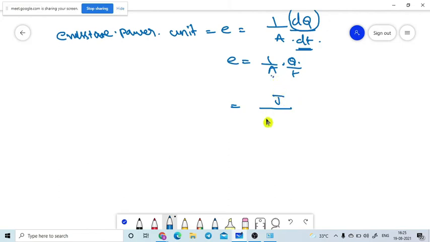What is the area unit? Area unit is meter square. What is the time unit? Second. So joule per meter square second is the unit. Otherwise, joule per second is one particular unit. What is that one? Watt. Watt per meter square. So this is the unit of emissive power of the body.